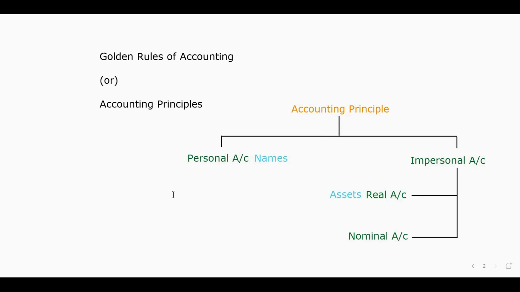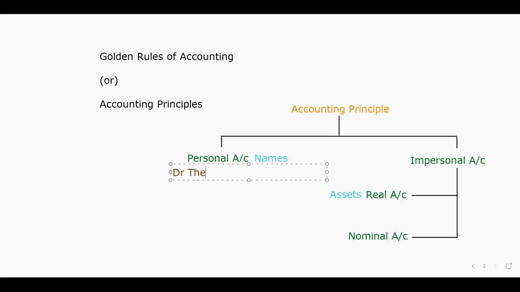Let's go to the principle one by one. First one, personal account. So I'm simply writing DR, debit. When there are persons or named persons, what will happen? We'll have the receiving and giving, right? The same will come to the personal account.